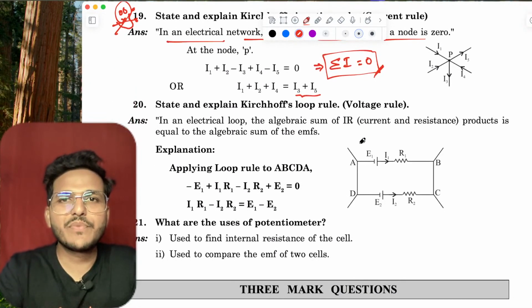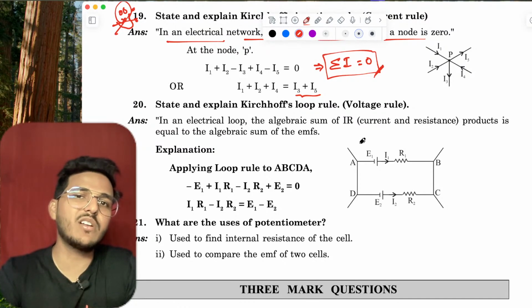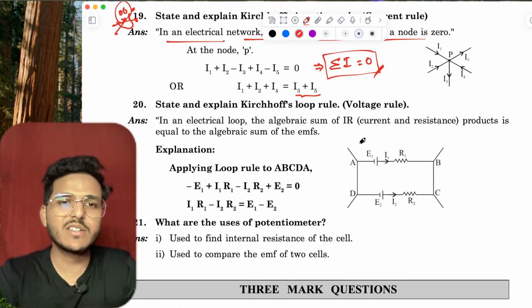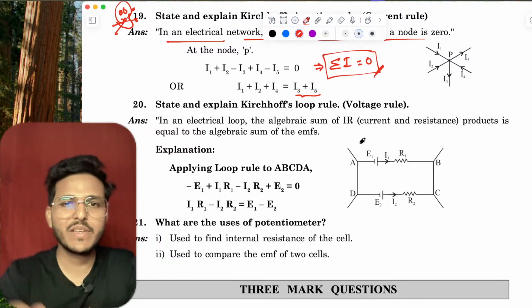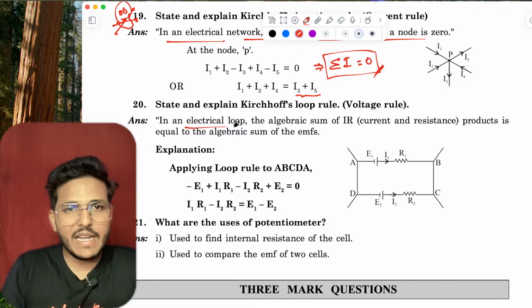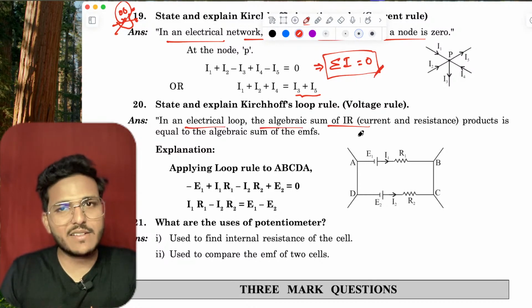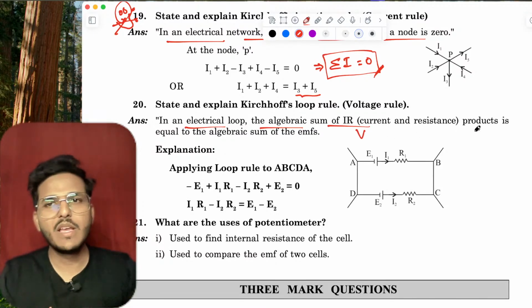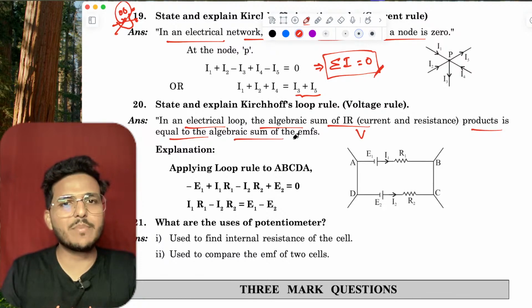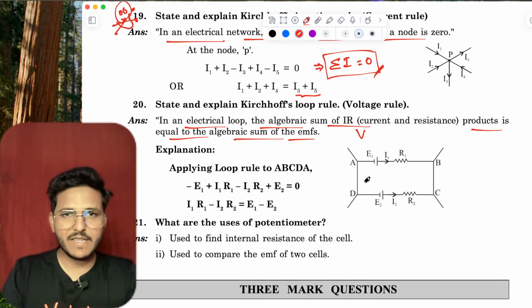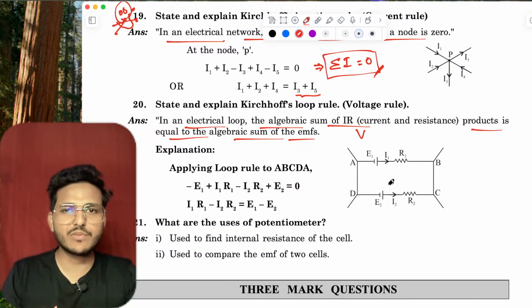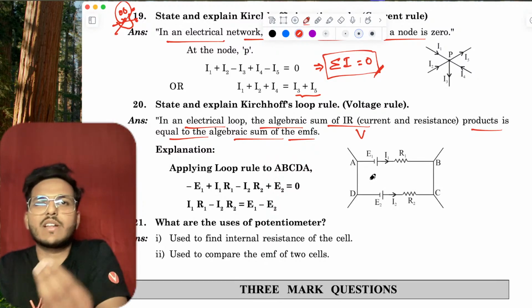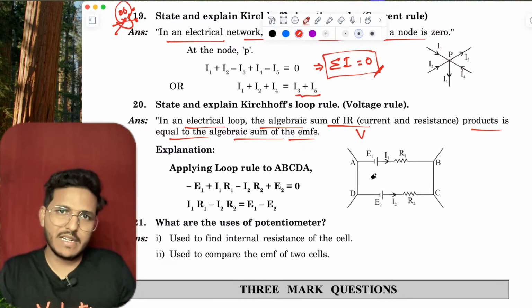And what is the voltage rule? The potential drop and the total potential applied in the circuit have an algebraic sum of 0. See, in an electric loop, the algebraic sum of IR, that is current into resistance, which is called the potential drop, is equal to the algebraic sum of the EMFs. For this you have to use the loop rule. Just draw a loop and write the conventional current. If the conventional current is in the direction of movement, then it is taken as negative.